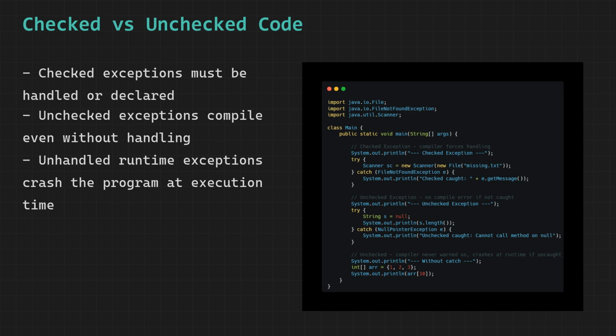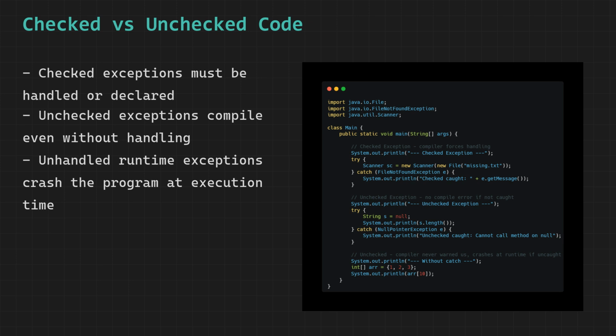Let us walk through this code step by step. We have one class called Main, and inside the main method we have 3 separate blocks. Each one demonstrates a different scenario involving checked and unchecked exceptions. Together they show exactly what the compiler does and does not warn you about. Starting with the first block.